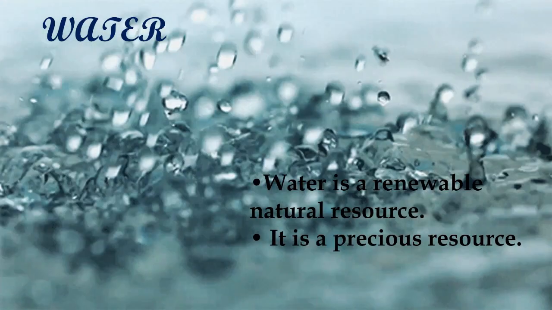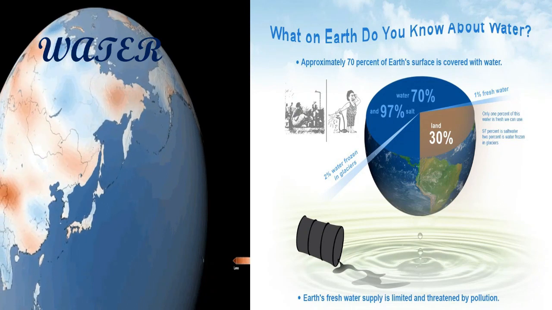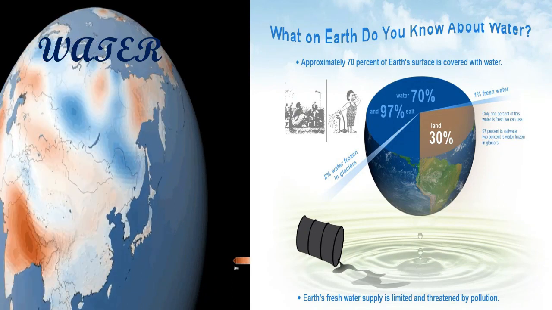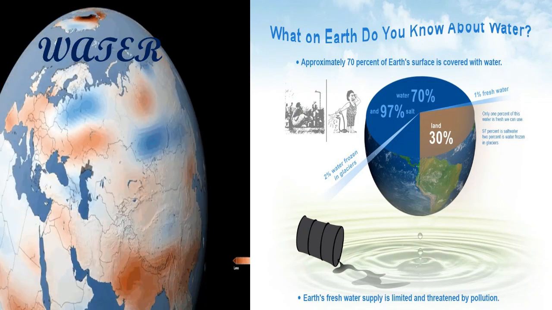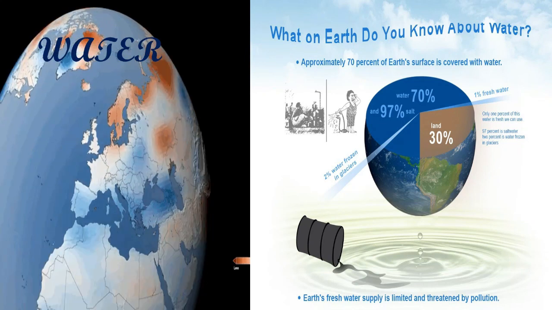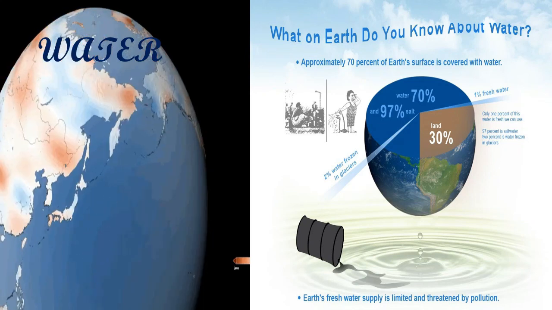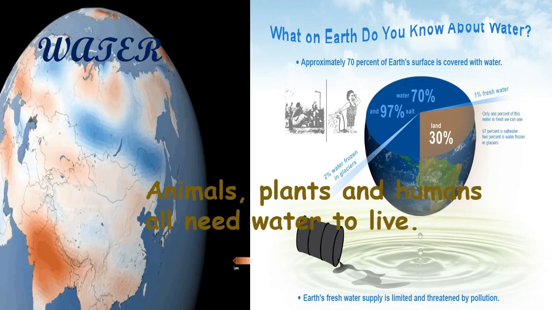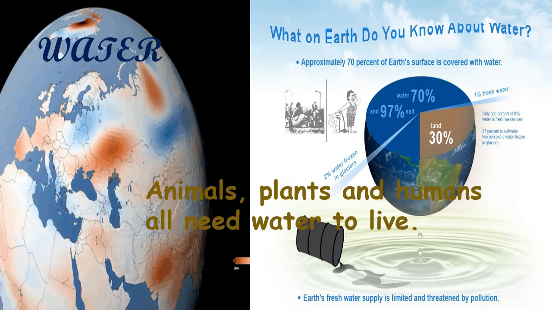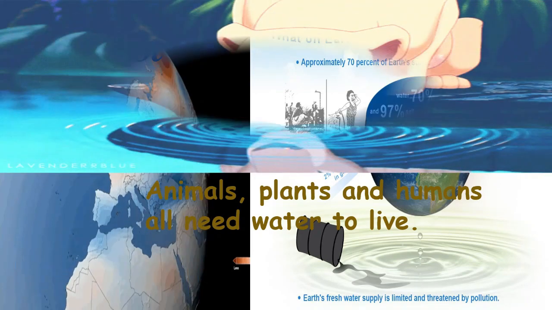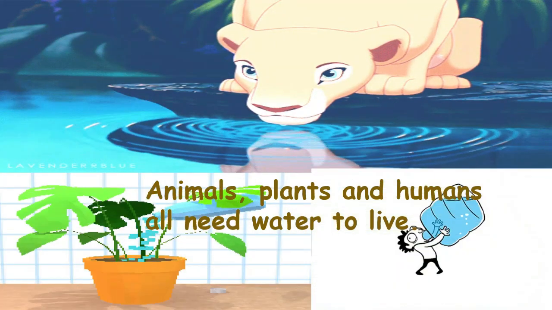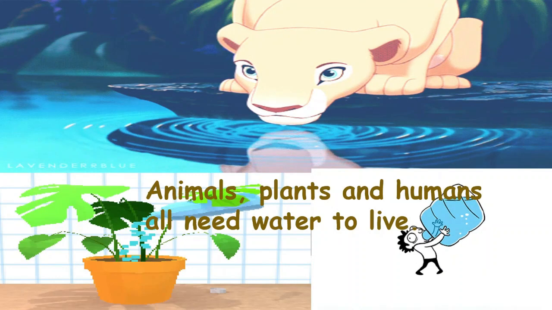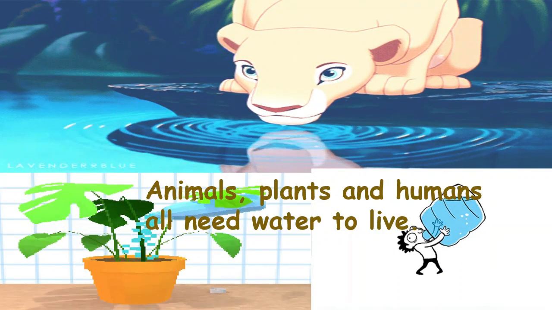Life is possible on earth because 70% of the earth's surface is covered with water and only 30% is covered with land. Animals, plants and humans all need water to live. That is why we consider water a precious resource.